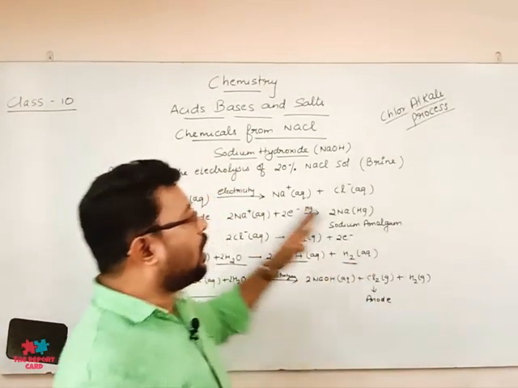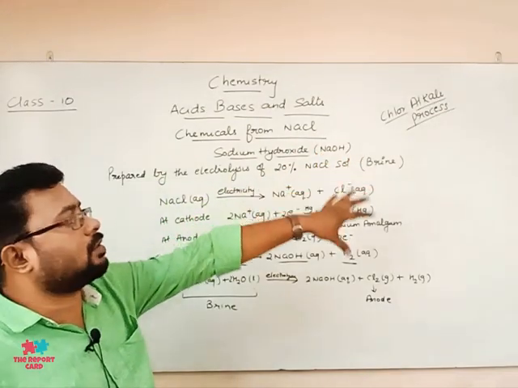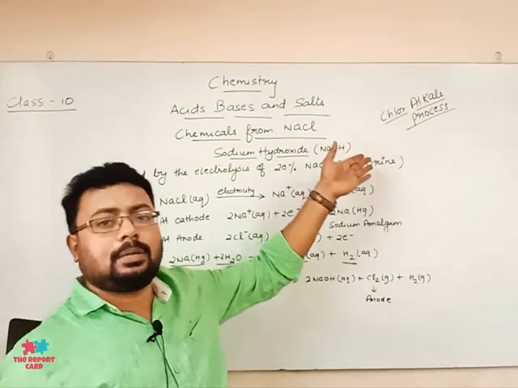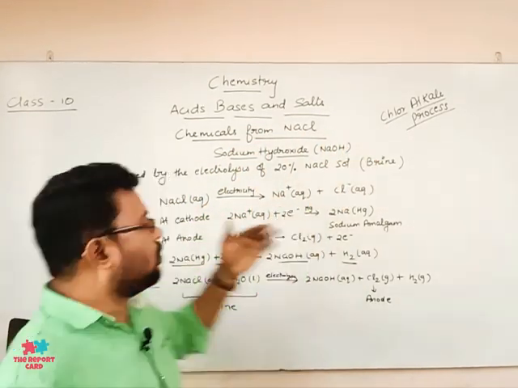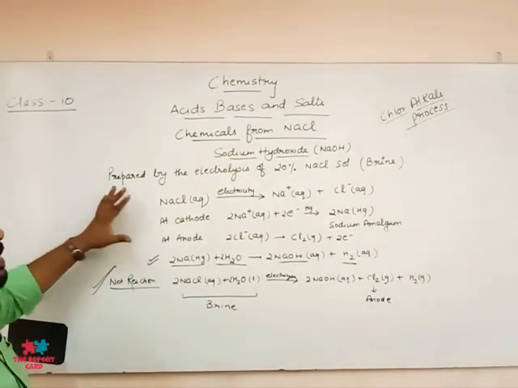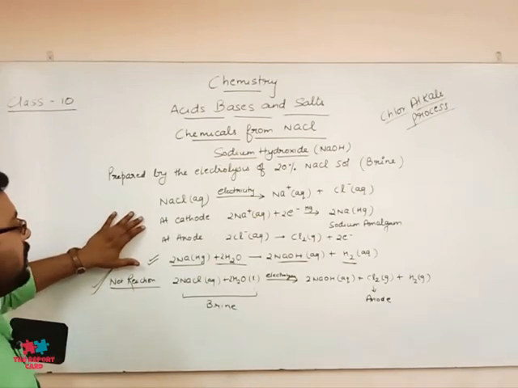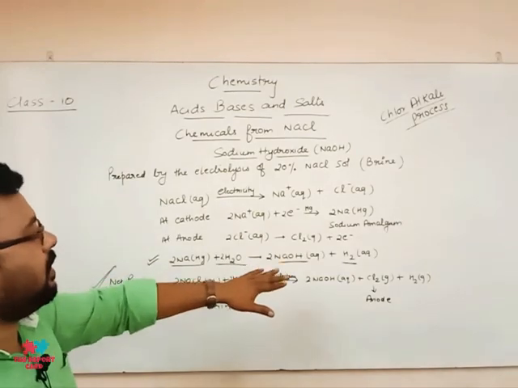Is it clear? Now everyone is clear about the chlor-alkali process. What is the chlor-alkali process? How do we manufacture sodium hydroxide from NaCl solution? You can note it down. It's very simple, just the electrolysis of NaCl. You just have to write what happens at the cathode, what happens at the anode, and then sum up the entire reaction.